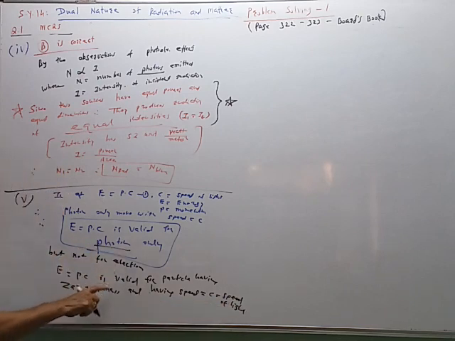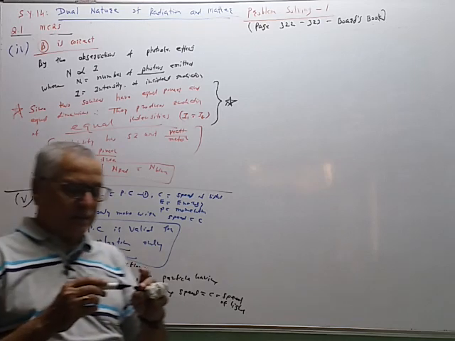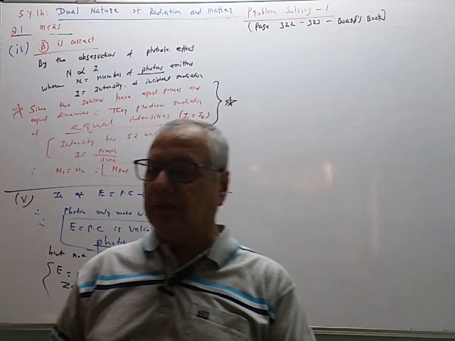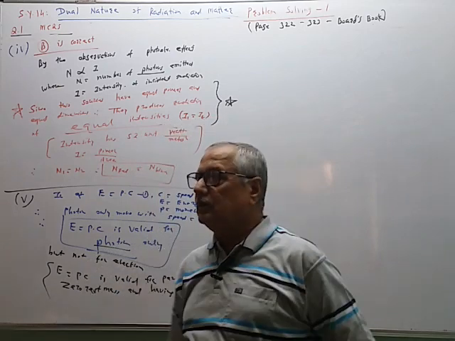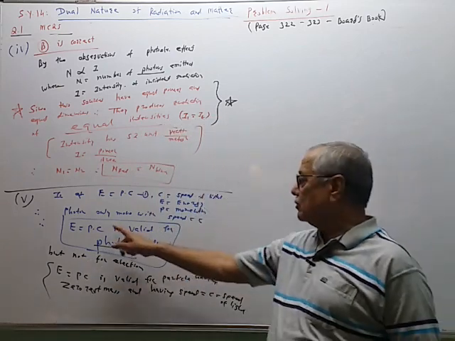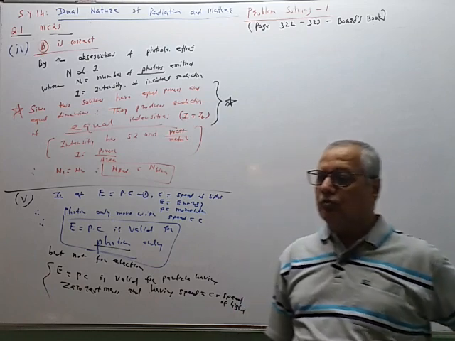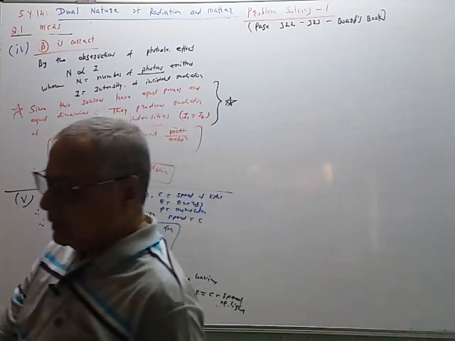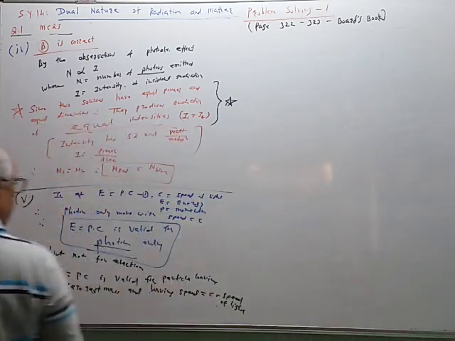Therefore, these properties are possessed by photon only. Zero rest mass and speed of light. These properties are observed only for the photon particle. Therefore, this equation is applicable for photon only, and therefore the correct choice is C.